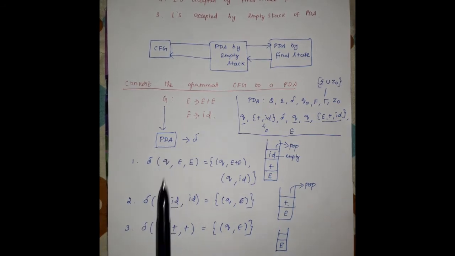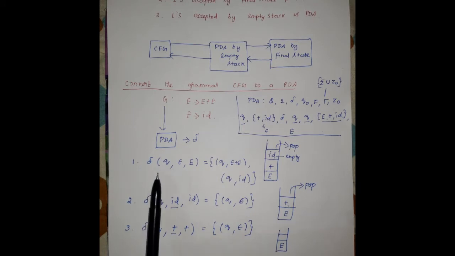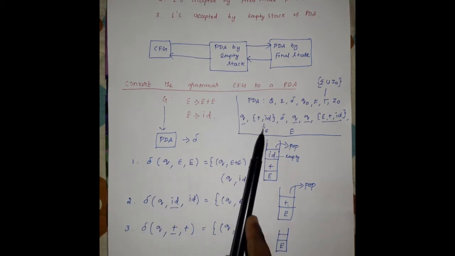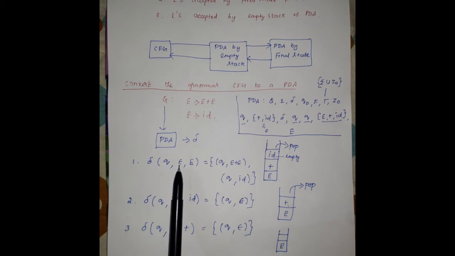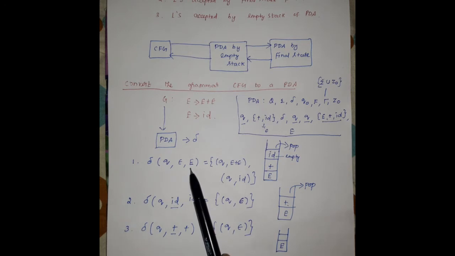So we have to write the pushdown automata from this grammar. First we write the transition function delta of q, the initial state, and epsilon as the input symbol, because initially we don't have any input symbol. So before passing any input symbol we apply epsilon as the current input symbol. Initially the stack has only E, so E is the top of the stack element.